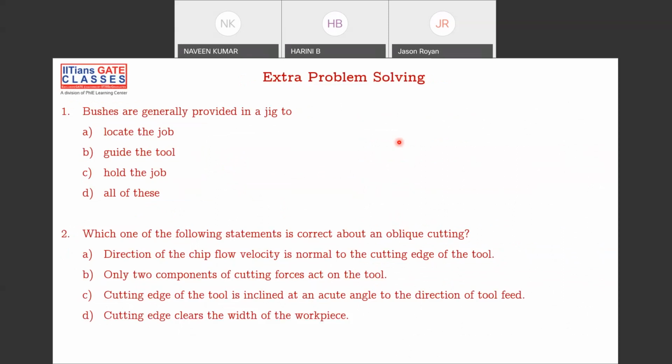Okay. So that's the end of your simple review of metal cutting and machining processes. I have run through all the slides a little in a hurry because this is not a complete in-depth course. It is a simple revision for your HPCL examination. We have some 12 questions here. Let us solve these questions together and we'll close the session for today. In the coming class we'll be discussing casting, forming, and if possible welding also.